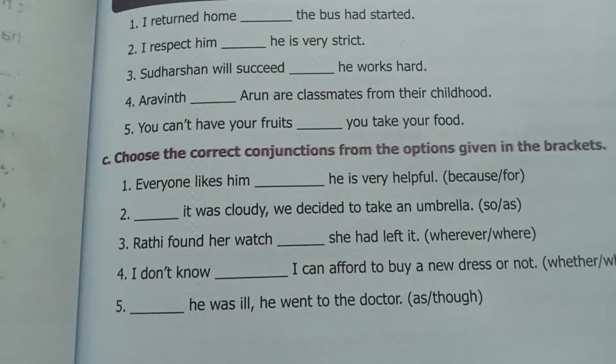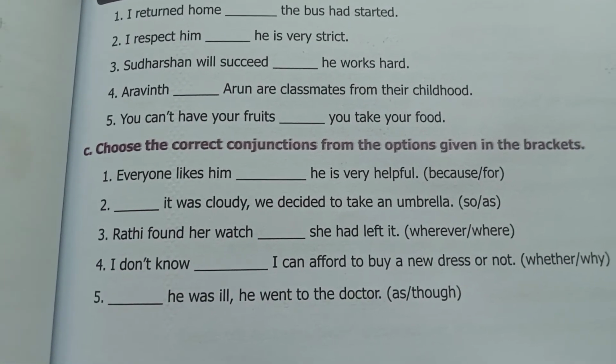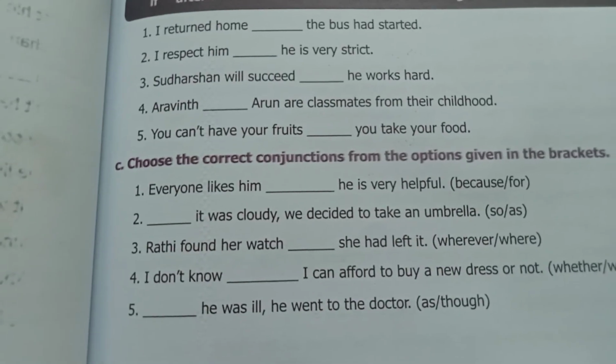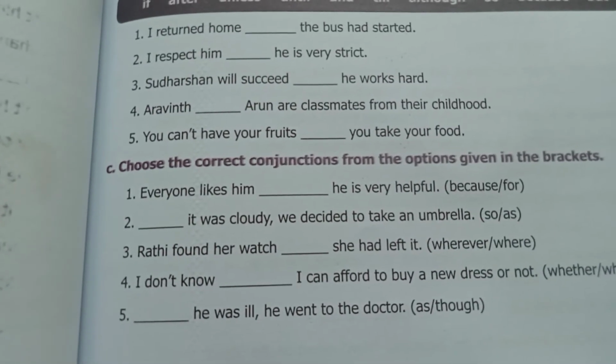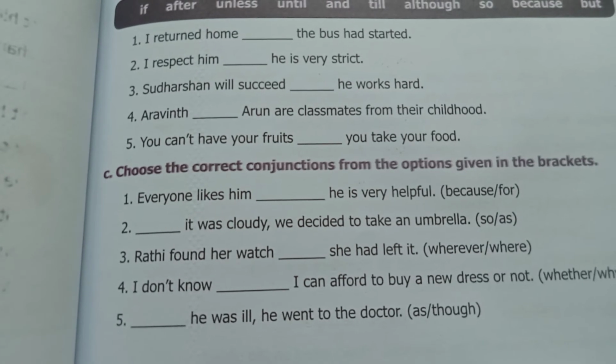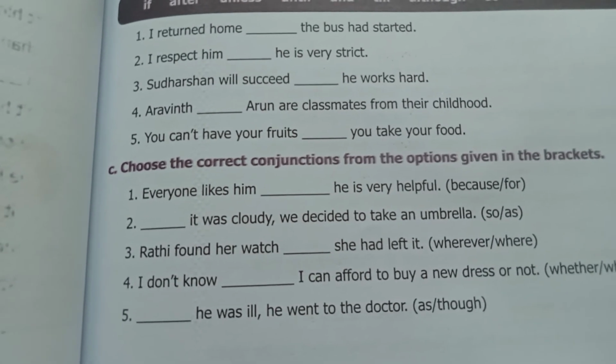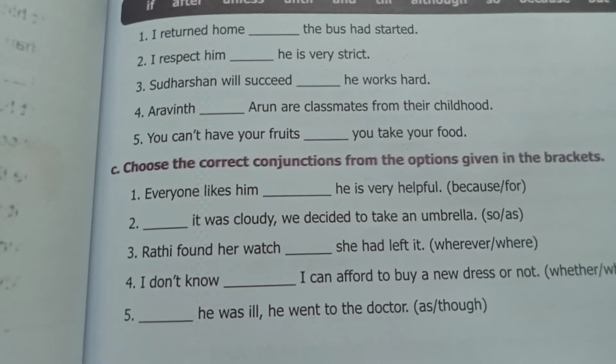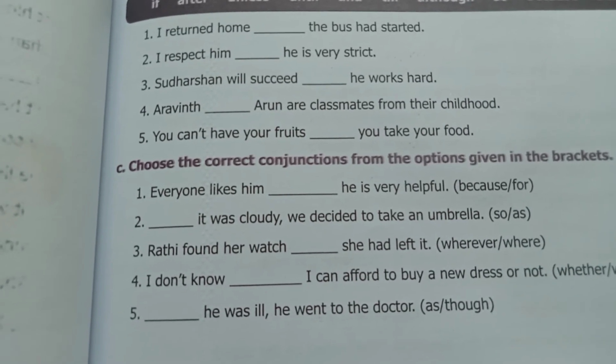Next, choose the correct conjunctions from the options given in the brackets. This is number C. Let's see. Everyone likes him dash he is very helpful. Options are because, for, and the answer is because. Dash it was cloudy, we decided to take an umbrella. As it was cloudy, we decided to take an umbrella.